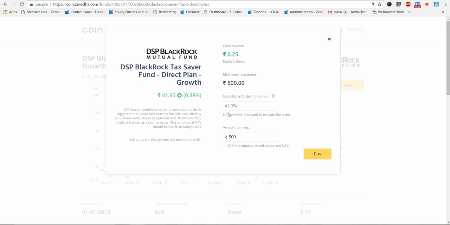You can have such orders on NAV tracking orders on Coin, right? So for example, if 41.95 seems too expensive to you, you can make this 40 and keep it in the system. As soon as you keep it as 40 in the system, the day the NAV hits 40, you get an alert, and you don't even need to have funds in your trading account. We send an alert. You can then top up your trading account if you don't already have money in it, and then the money is used to purchase this mutual fund.